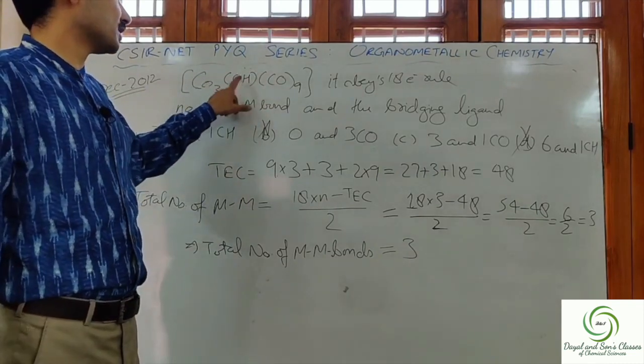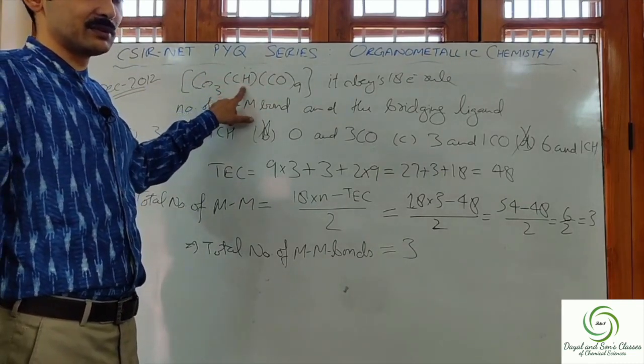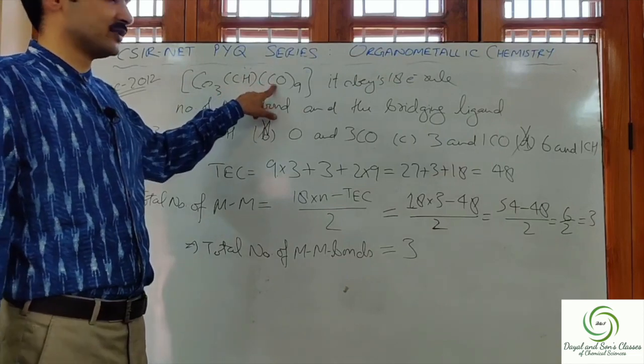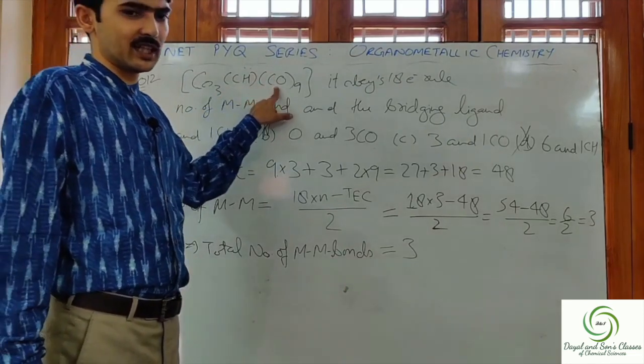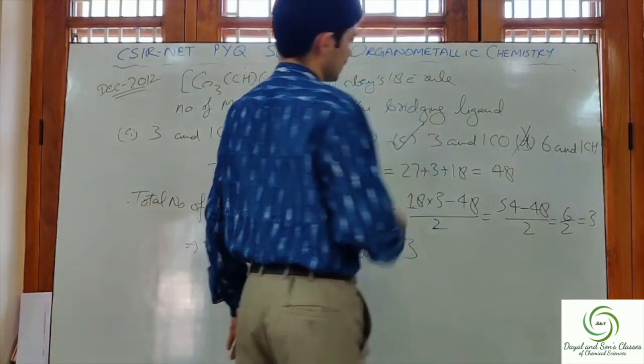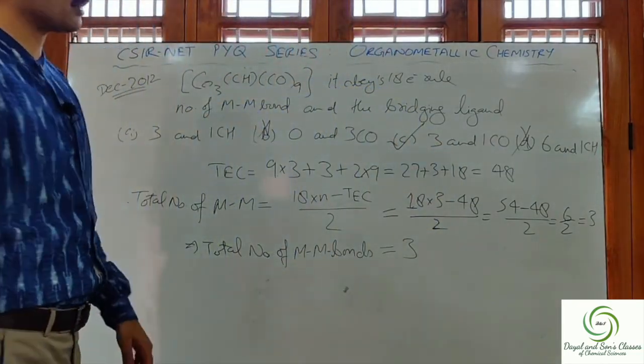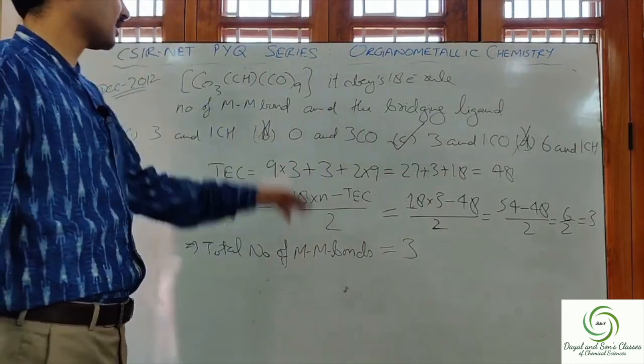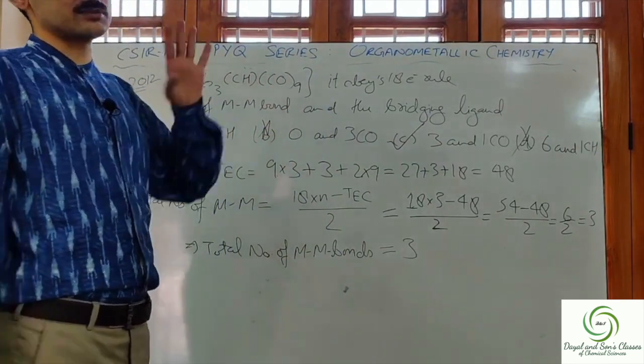Now, since CH will be lying in the terminal position, and CO is a good bridging ligand, the correct option would be 3 metal-metal bonds and carbonyl as the bridging ligand. CH is not a bridging ligand.